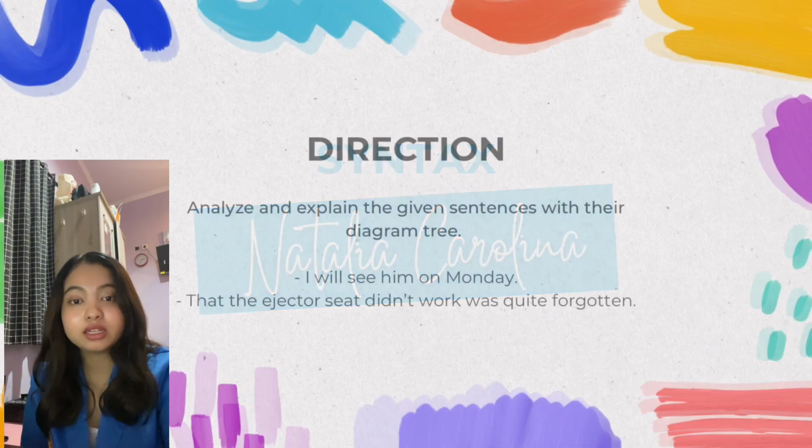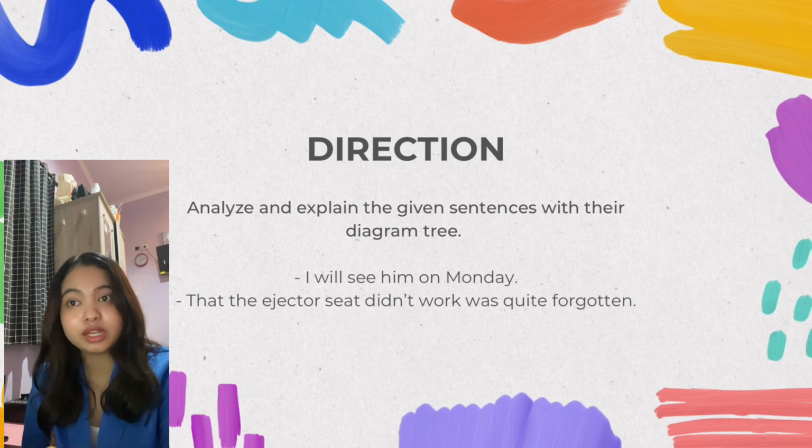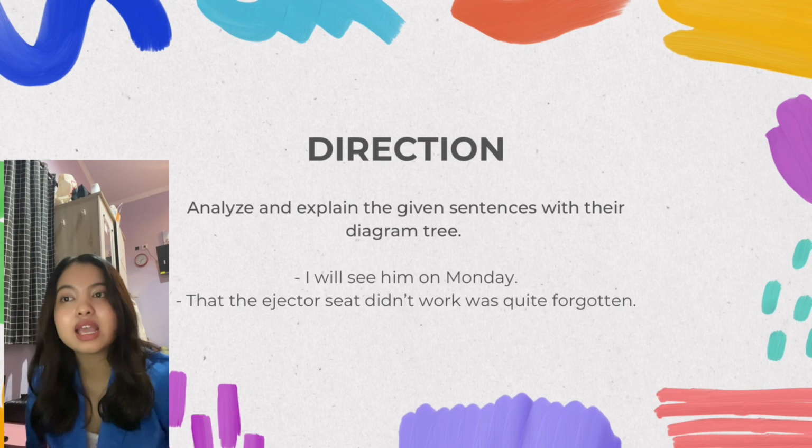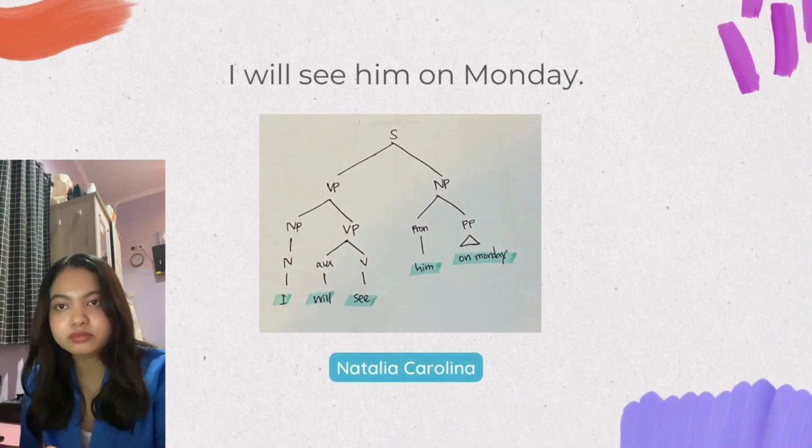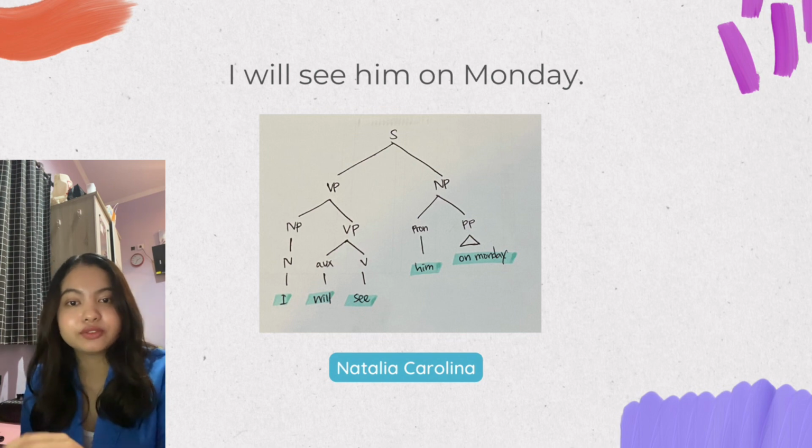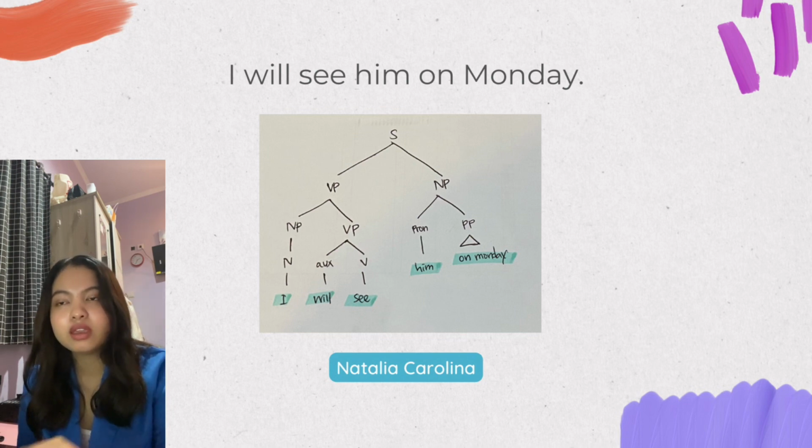My name is Natalia Carolina and I'm making this video to submit my final test of syntax subject. The direction given is to analyze and explain the given sentences with their diagram tree. I got two sentences to be analyzed. The first one is, "I will see him on Monday," and the second is, "That the ejector seat didn't work was quite forgotten." I'm going to analyze the first sentence: I will see him on Monday.